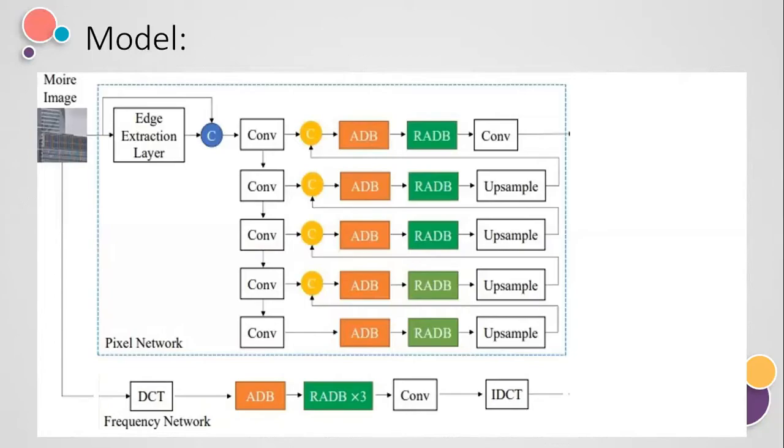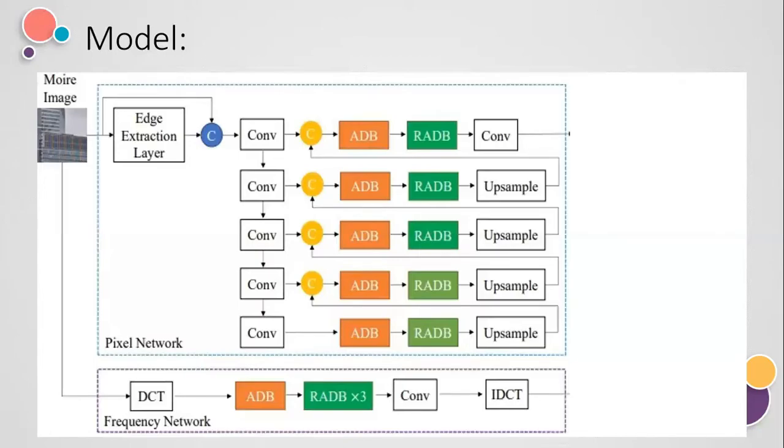So next is the frequency domain. I want to tell you here, as I have told you earlier, that images with Moire patterns are generally hard to distinguish from clean images, as Moire patterns are spread across a wide range of frequency bands. So for their efficient removal, we need to explore their properties. For this reason, we have developed an additional subnetwork, which you can see here, that processes DCT coefficients of the input images to remove Moire artifacts in the frequency domain.